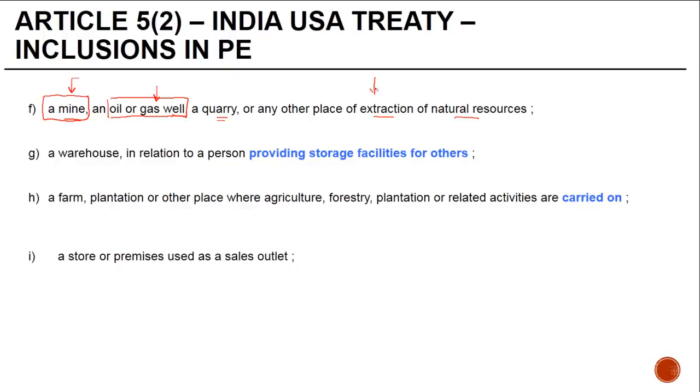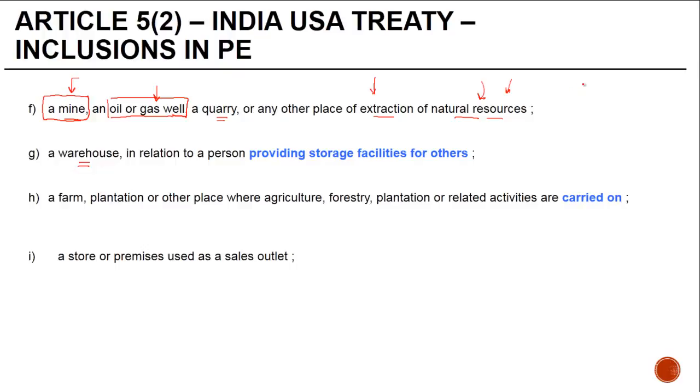Extraction basically means something which is already there as a part of the earth and it is taken out from there, or some resources taken out from some physical structure which is already existing. When we talk about natural resources, it does not include things which have been created by man. It is something which nature gives on its own. There was a debate in terms of whether a fish would amount to a natural resource or not. It has been held against the company, which said that it will amount to natural resources. A warehouse, but every warehouse does not constitute a PE.